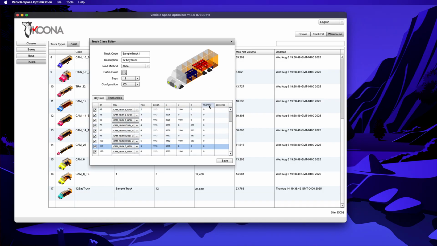This column here is for overflow. That's if we want to allow the bays to be filled with a bit more space. Most of the time it's not used, but we can make exceptions, for instance, if you can load items on top of the truck. And then we also have a sequence. If we select the custom loading option, then we will be able to add the sequence here. But this is not the purpose of this example. We will just save this truck.